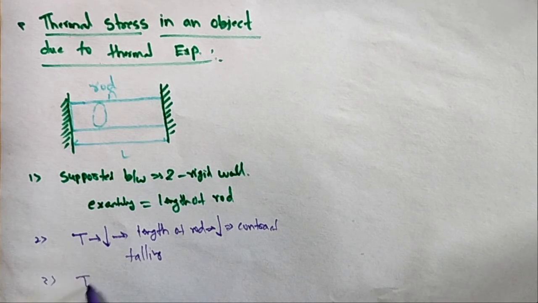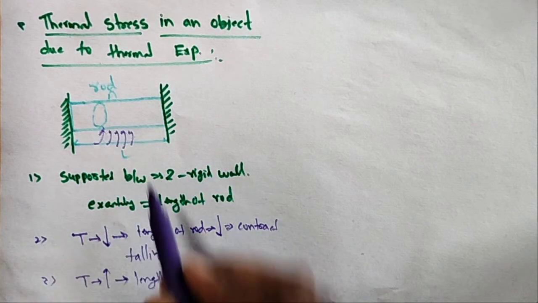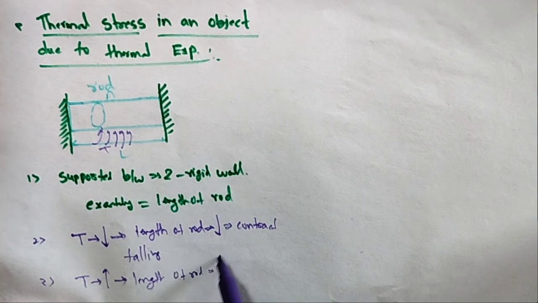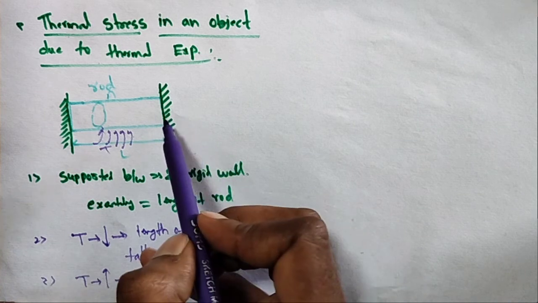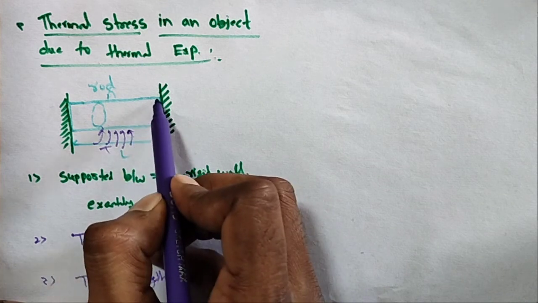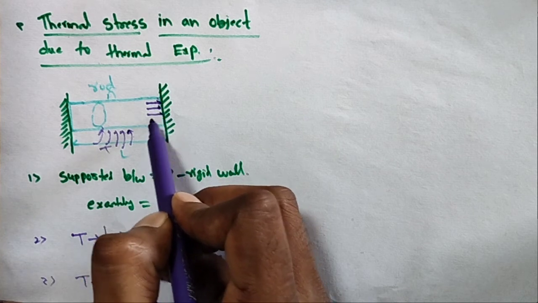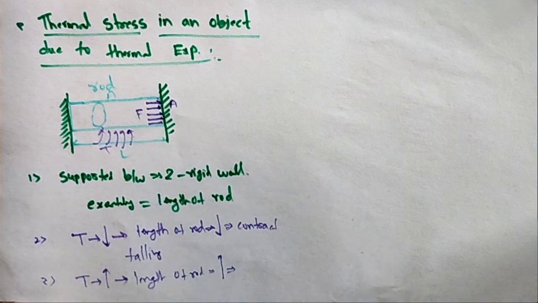Now when the temperature increases, what happens? I'll give some amount of heat like this. The temperature will be increased, so the length of the rod will increase. This rod is exactly fixed between walls. So when the temperature increases, a force acts at the ends on these walls, on the surface area of the walls.